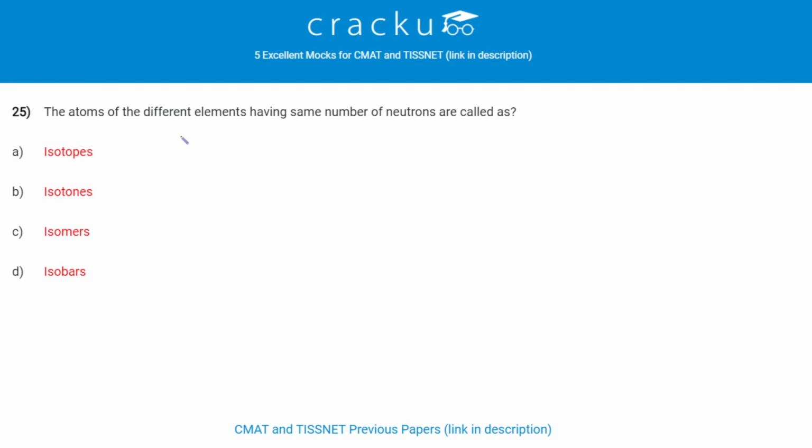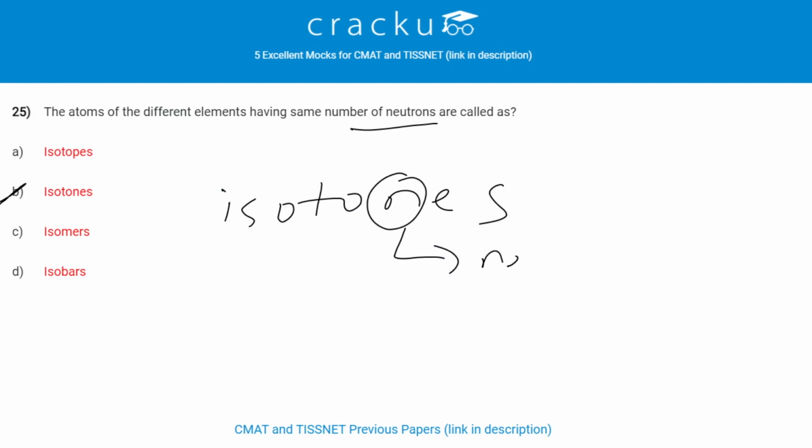The atoms of different elements having the same number of neutrons are called as isotones. You can remember like isotones, N is representing number of neutrons.